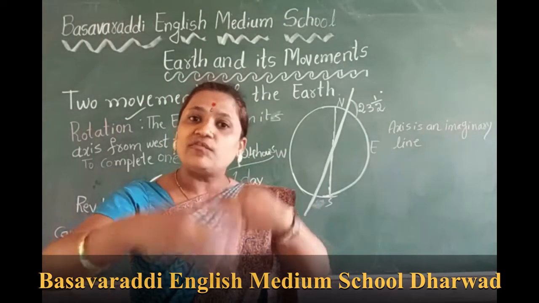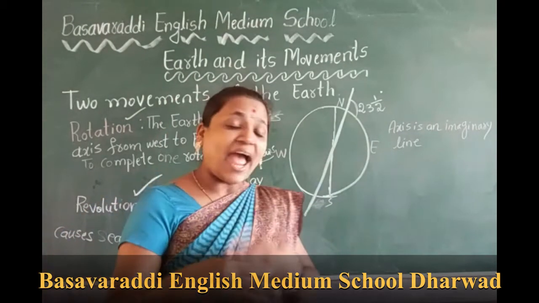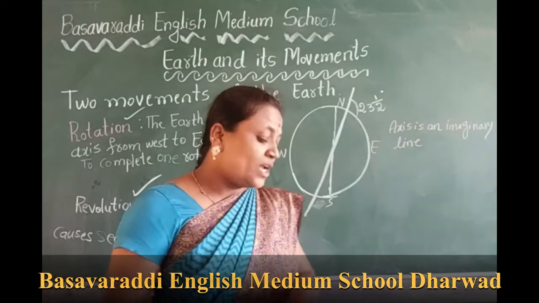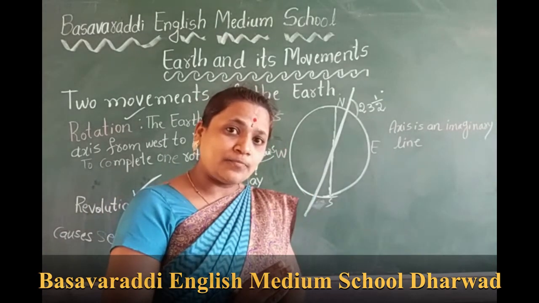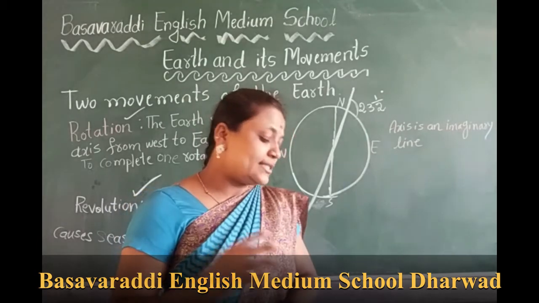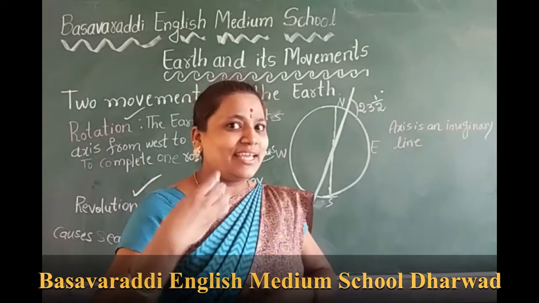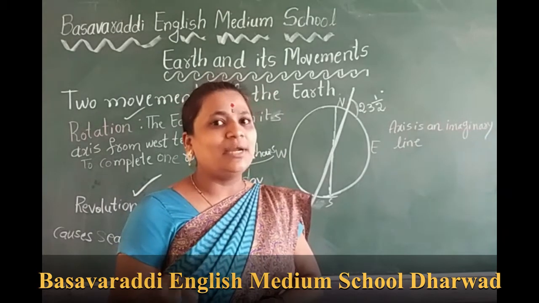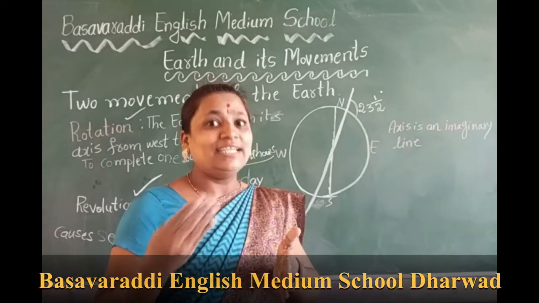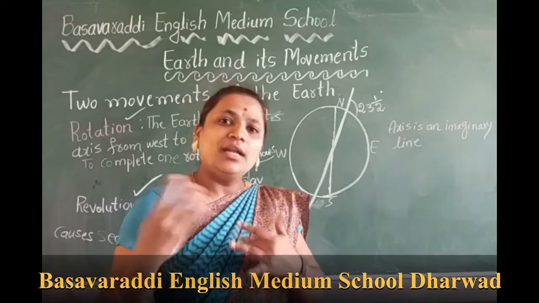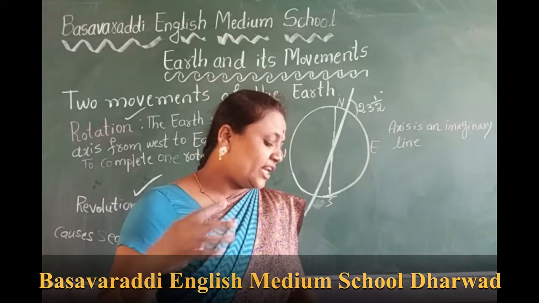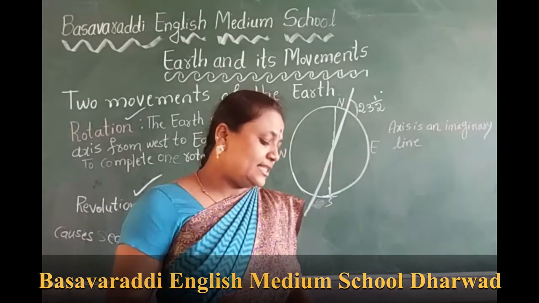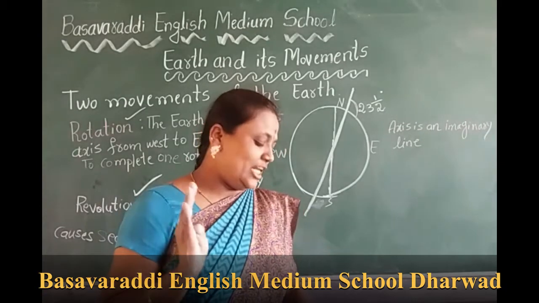Every year 1/4 day is added together, and for 4 years, one extra day is added in the month of February. That is called leap year. After every 4 years, this year is known as leap year.